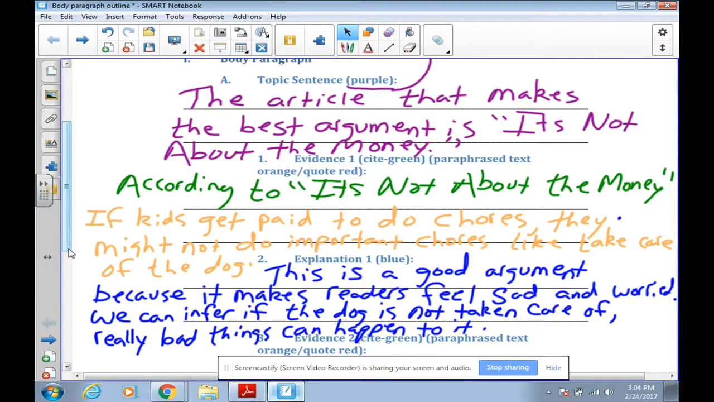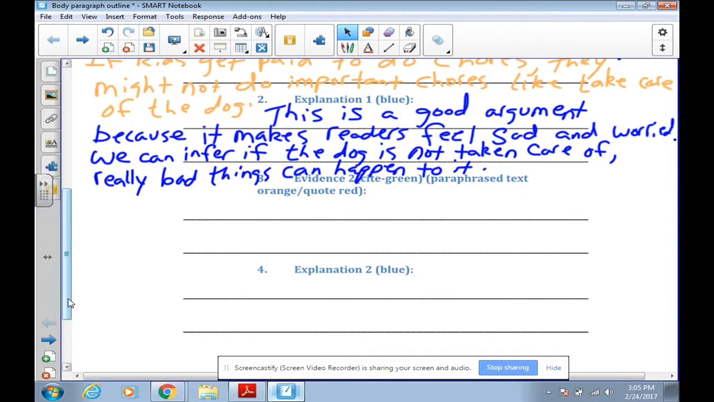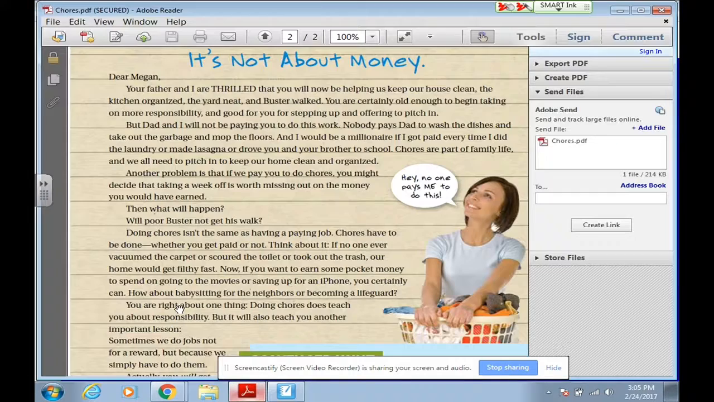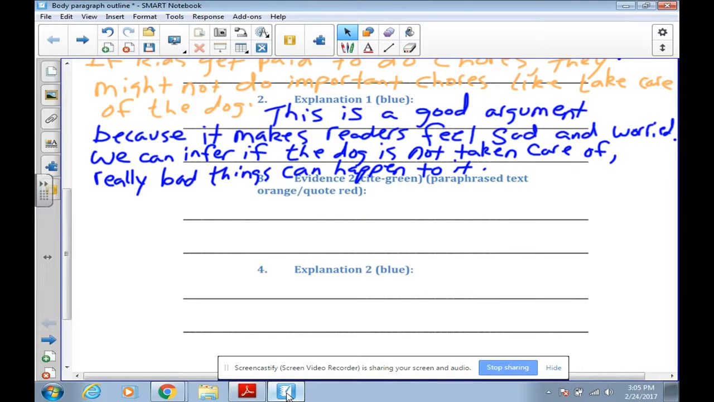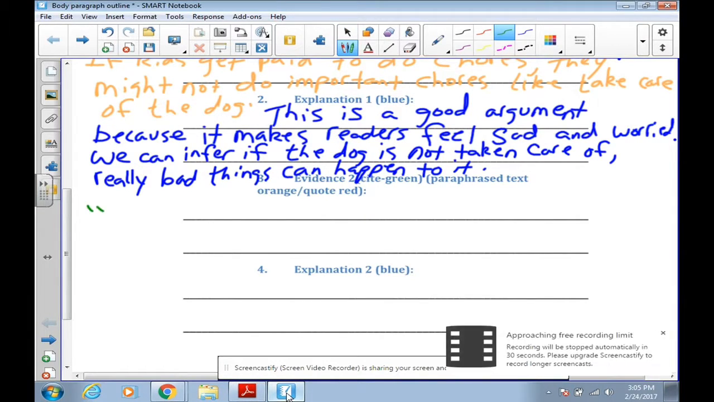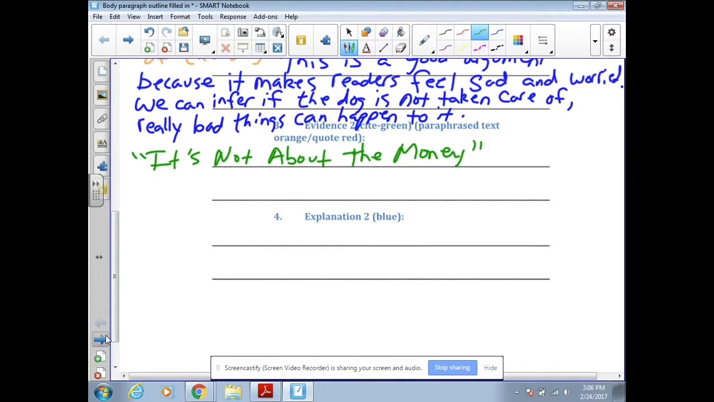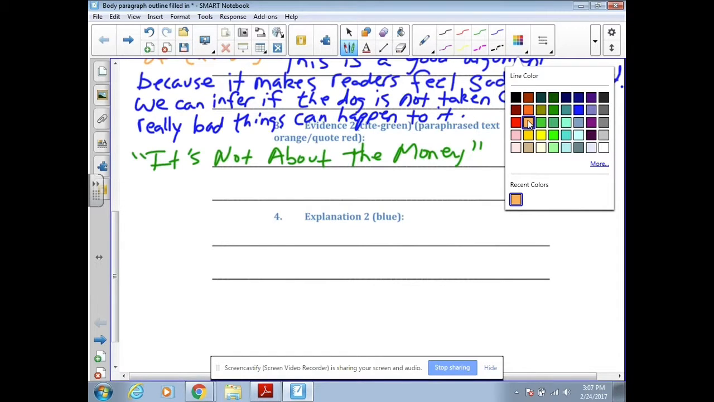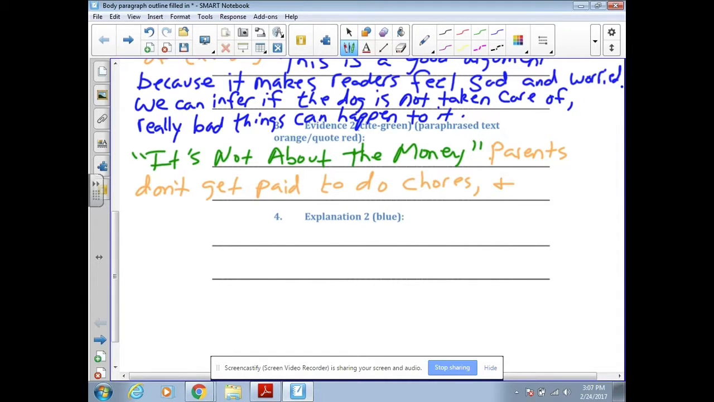Next thing I'm going to do is I'm going to repeat this process. But another piece of text evidence that I think is a really, really good argument. Out of the arguments, this is another really good argument, I think. And again, I'm going to paraphrase this. So the first thing that I need to do is give credit to the text. So the next thing I would do is I'm going to paraphrase this and put something like, parents don't get paid to do chores. And if they did, they would be rich.